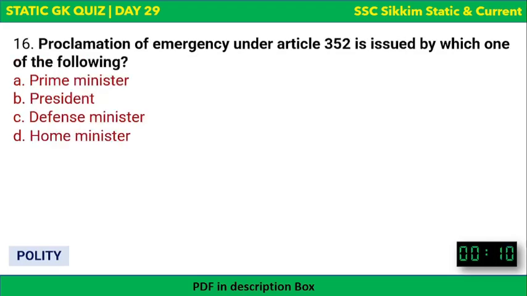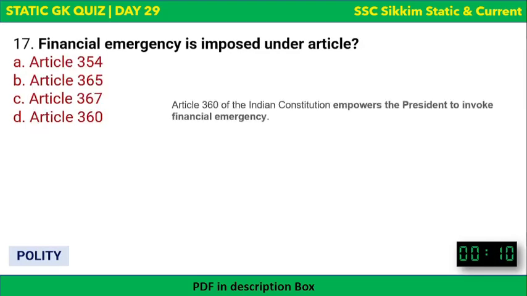Proclamation of emergency under Article 352 is issued by which one of the following? The options are there and your time begins now. Prime Minister, President, Defense Minister or Home Minister. Who issues the proclamation for emergency? The correct answer is obviously President. Okay, President issues this.